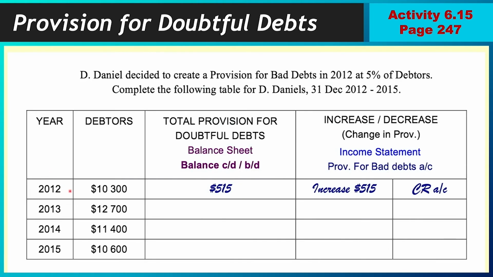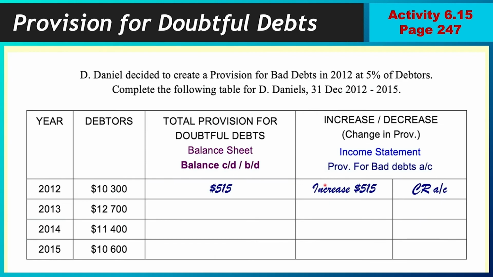And here's the example, 2012. They said your provision is 5%. There are no bad debts in this particular question. So what you will simply do is 5% of your debtors for the particular year. 5% of 10,300 gives you 515.